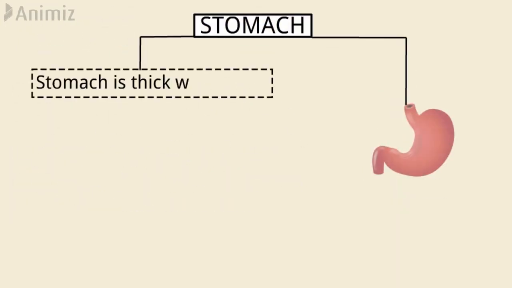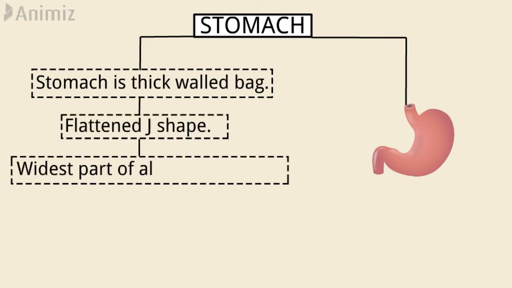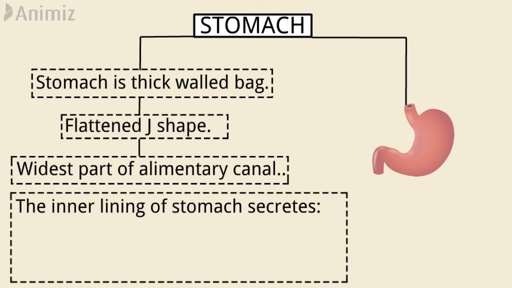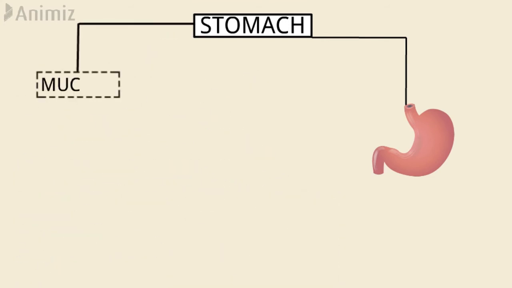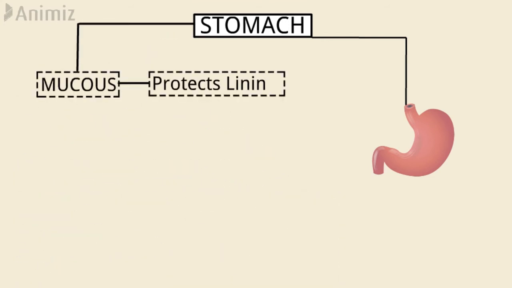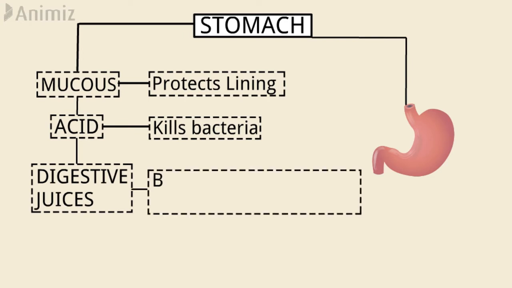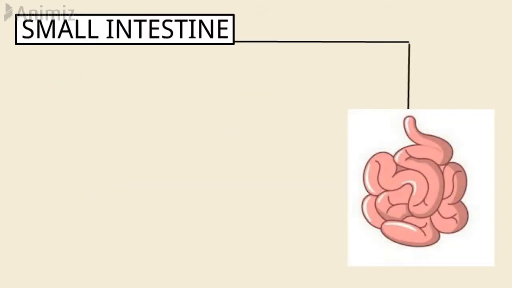Stomach. The stomach is a thick-walled bag, flattened J-shape, the widest part of the alimentary canal. The inner lining of the stomach secretes mucus, hydrochloric acid and digestive juices. Mucus protects the inner lining of the stomach from acid. Hydrochloric acid kills bacteria. It makes the medium acidic, which helps digestive juices to break down proteins into simpler substances. Once filled with food, the stomach grinds and churns the food to break it into smaller pieces.